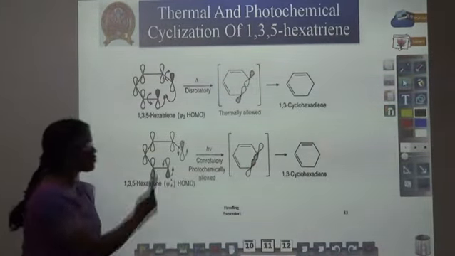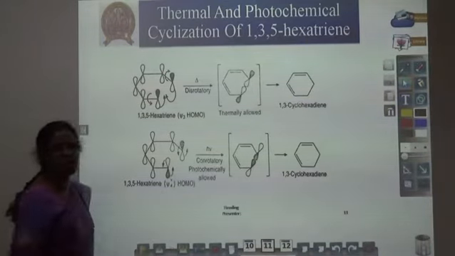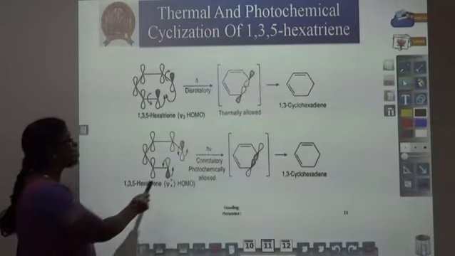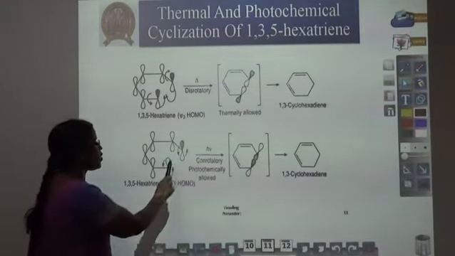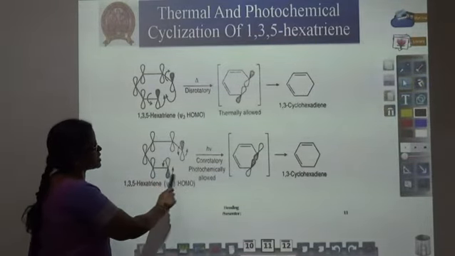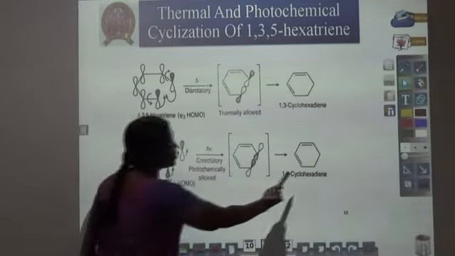In the case of the photochemical process, Psi*4 is the HOMO because one of the electrons goes to the excited state. Now in the presence of light, the out of phase orbital undergoes con-rotatory process to meet the orbitals of the same sign to give 1,3-cyclohexadiene.